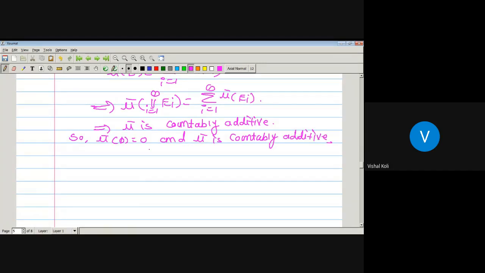Then by the definition of measure, mu bar is a measure on curly B. Then mu bar is a measure on curly B, and that is what we have to prove. Hence the required result. Okay, does anyone have any doubt in this?